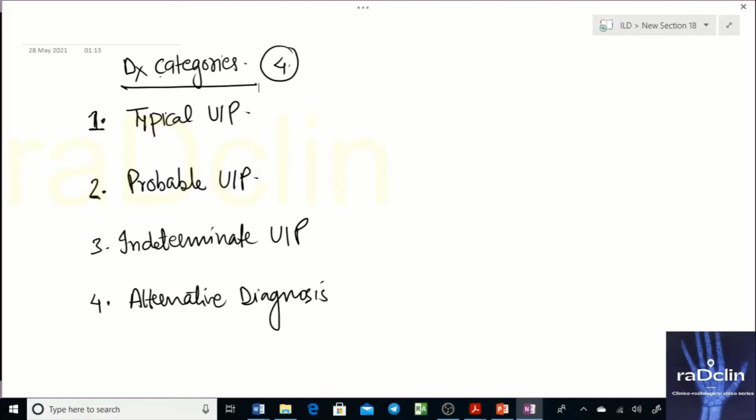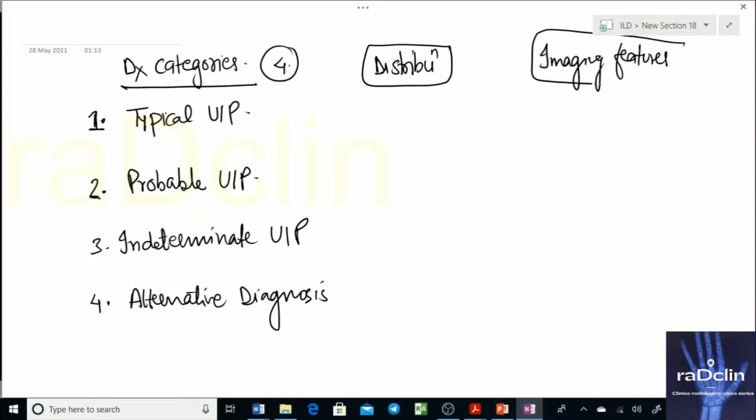Now, in front of all these 4 categories, 2 things are listed: one is distribution, and the other is imaging features. There are minor differences between Fleischner and the joint working group in these parts, distribution and imaging. What are they? Just look at the article; I'll show you the article. But I'll tell you myself what exactly they are, so that you remember the key points.